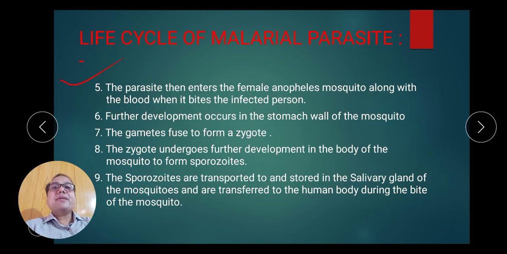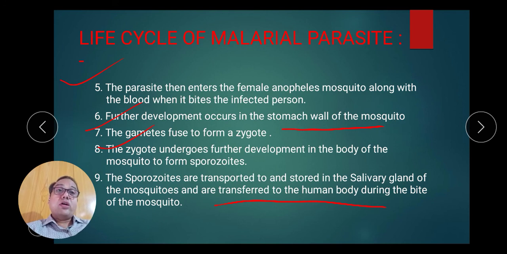Now the parasite enters the female Anopheles mosquito along with the blood when it bites the infected person. Further development occurs in the stomach. These gametes fuse to form a zygote, that is, fertilization takes place in the stomach wall of the mosquito, which is also known as the crop. The zygote, also known as oocyst, undergoes meiosis to form sporozoites, and sporozoites are transported to the salivary gland of the mosquito. Now the mosquito is ready for the next infection.